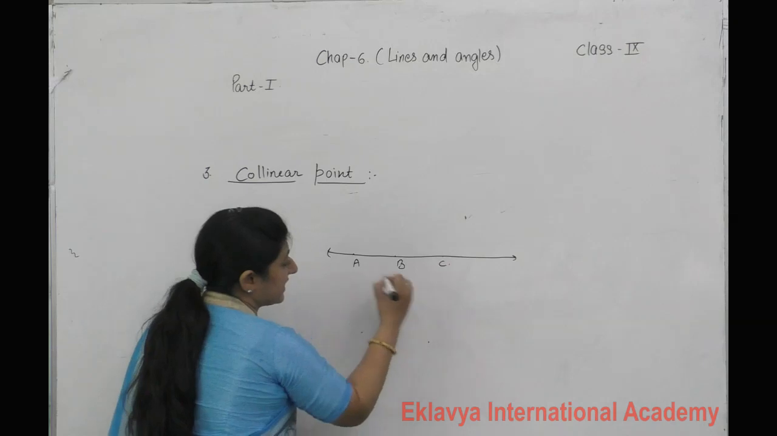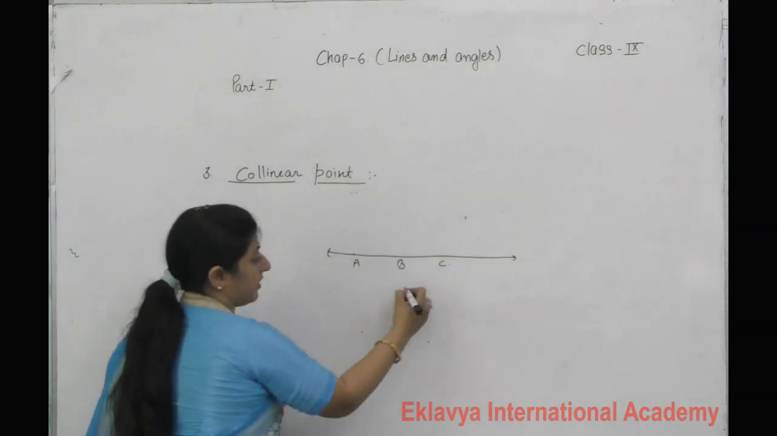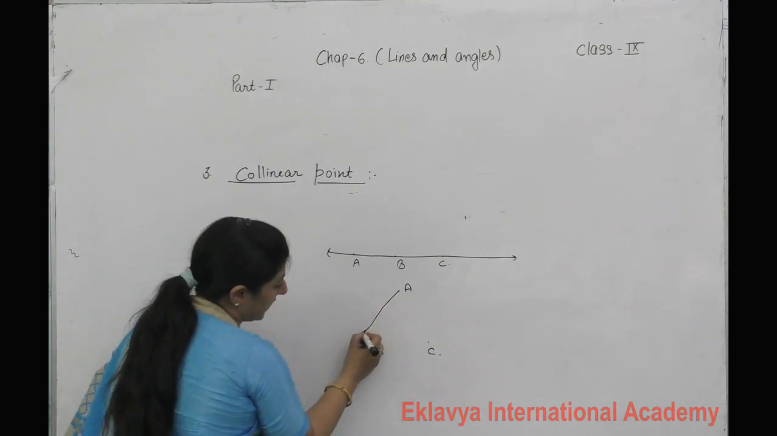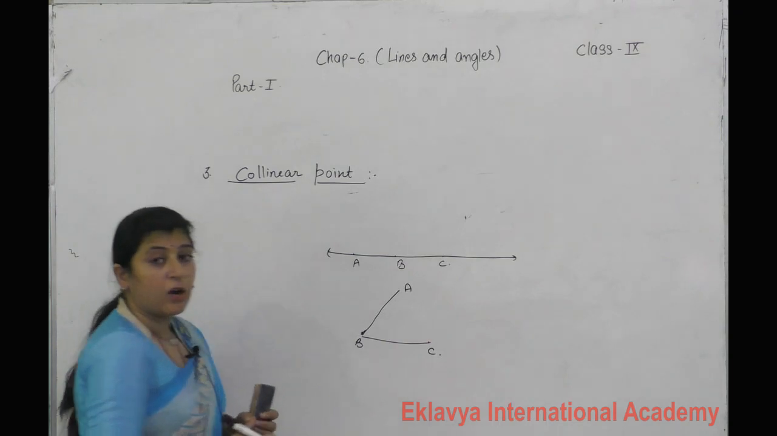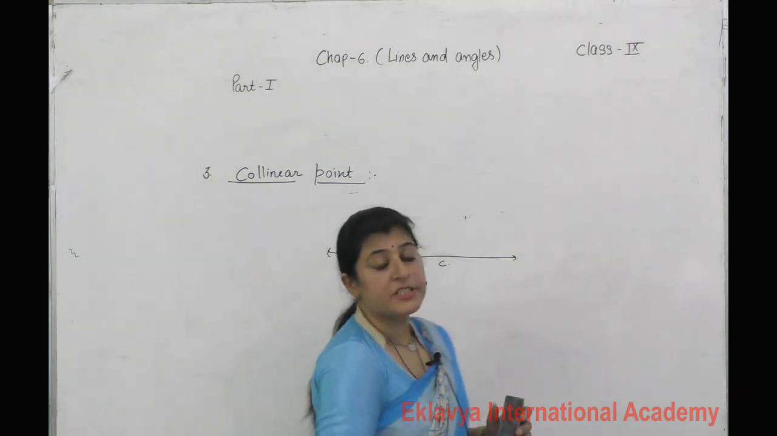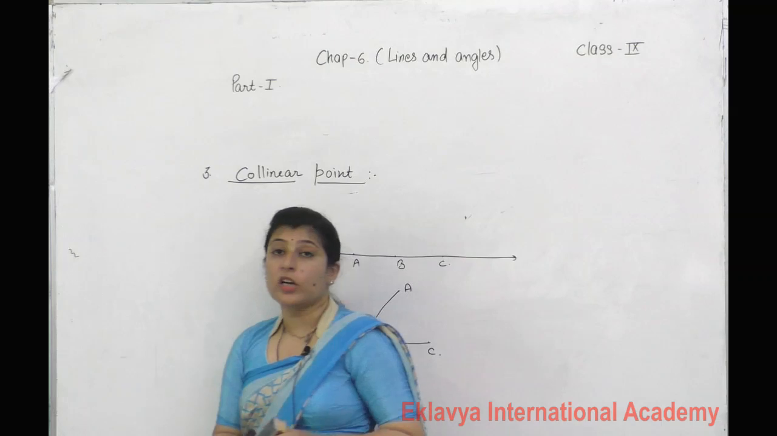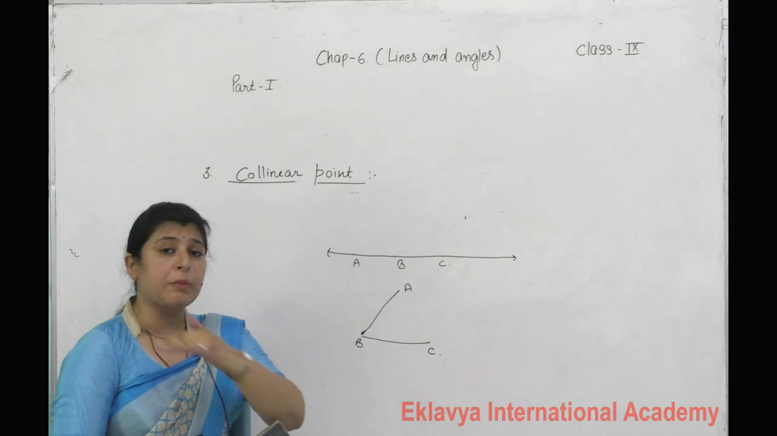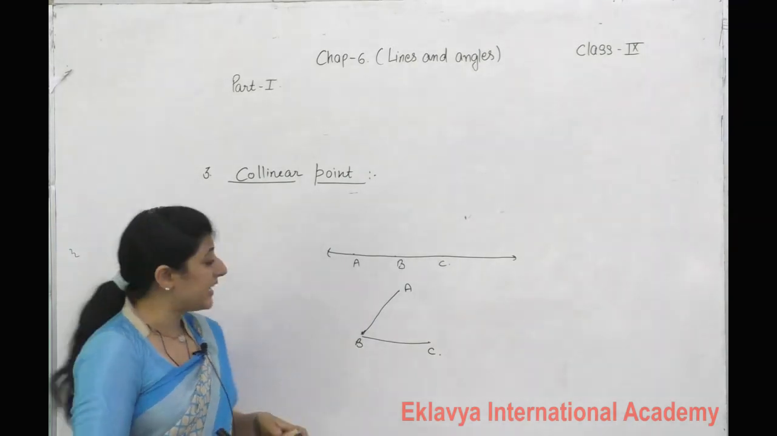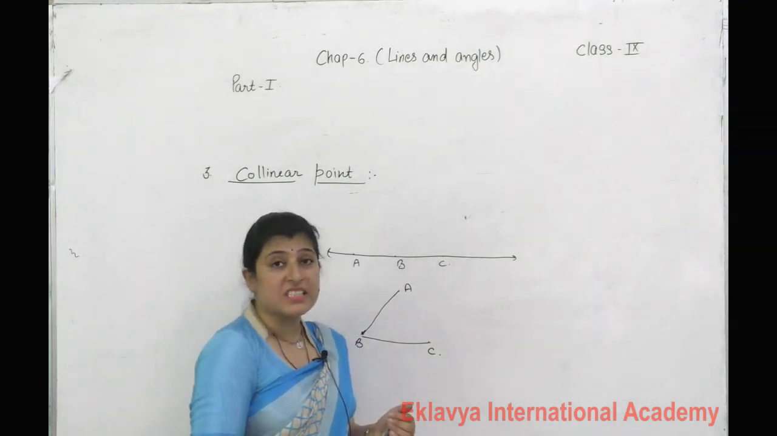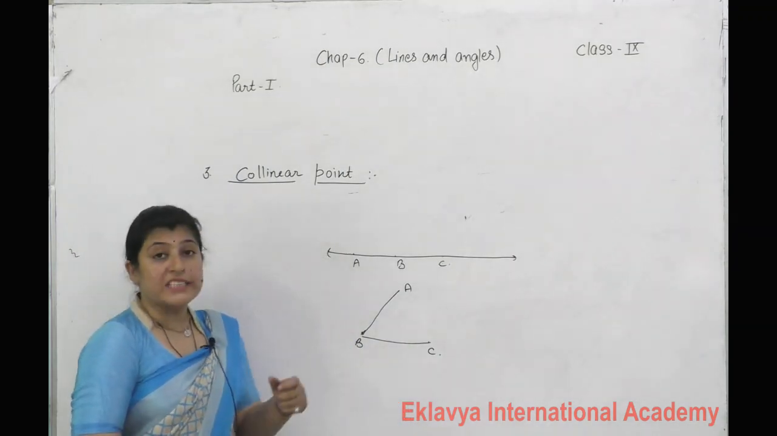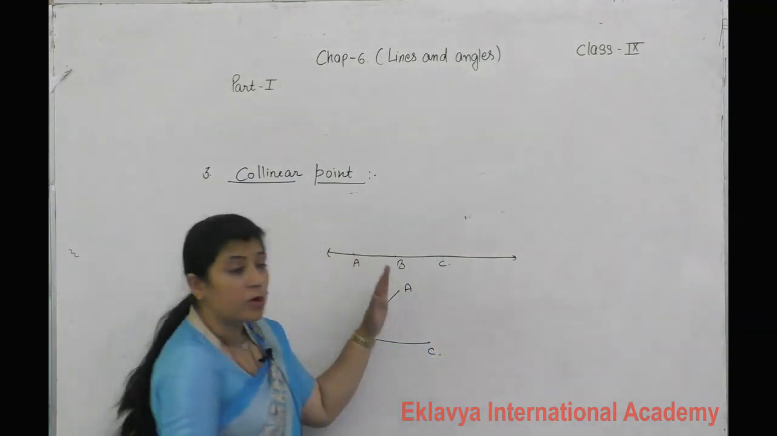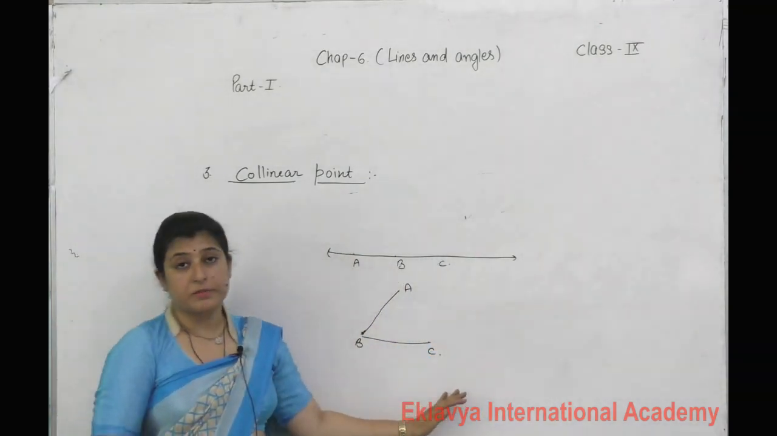If I take 3 points like this, A, B, C, and when you join them, A to B, B to C, these 3 points are not on the same straight line, then they are called non-collinear points. Collinear points mean all the points lie on the same straight line, and non-collinear points mean 2 or more points do not lie on the same straight line.